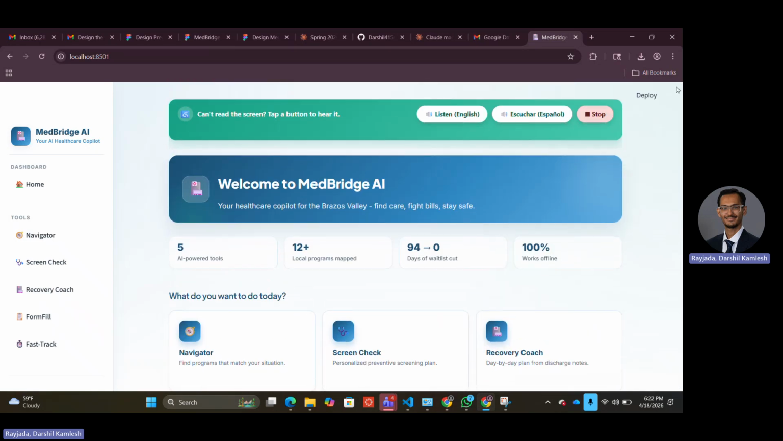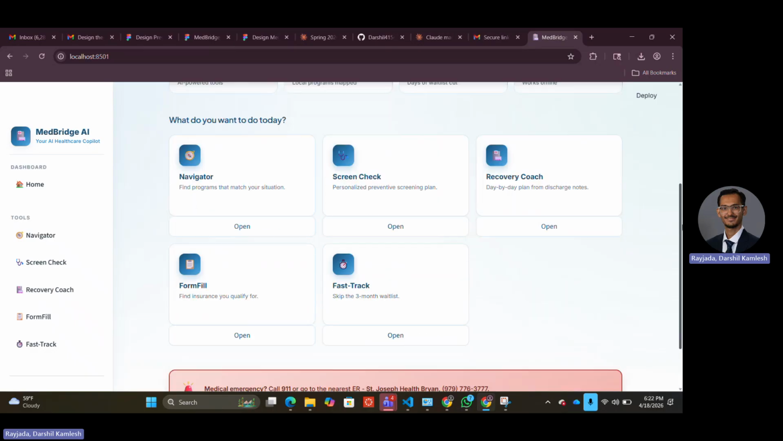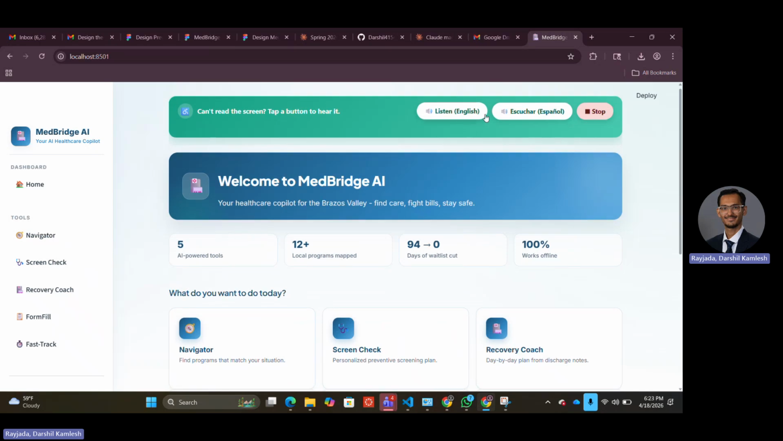There are no menus. There's a chat on the left, big buttons on the right, and this is how the screen looks. On the right, on the left, my bad. There is a navigation menu that you can see which shows home, navigator, screen check, recovery, and so on. But the real feature that we want to present over here is an accessibility feature.